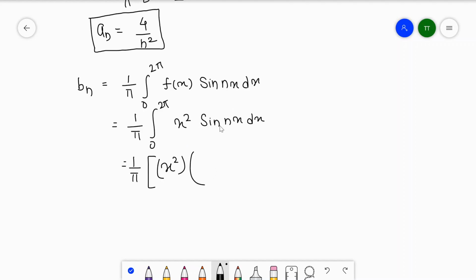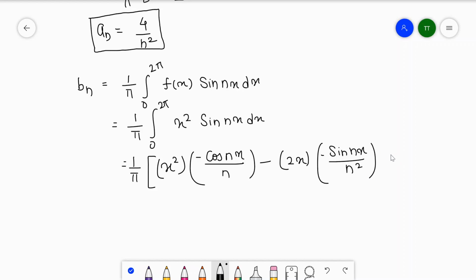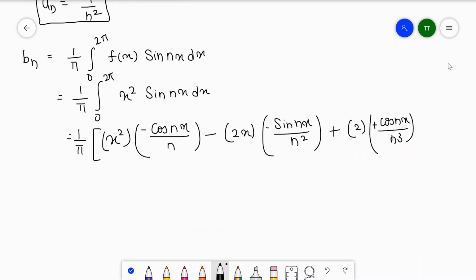Integration of this part: u into the integration of v. The integration of sine is equal to minus cos nx divided by n, minus the differentiation of x square, which is 2x, and the integration of cos is sine. We already have a negative in this bracket, and again the differentiation of this part is 2, and the integration of sine is minus cos, so it will become plus cos nx divided by n cube, and the integration limit is 0 to 2 pi.